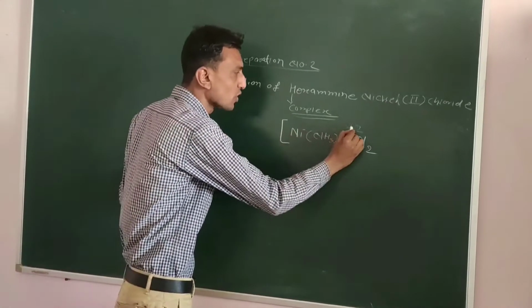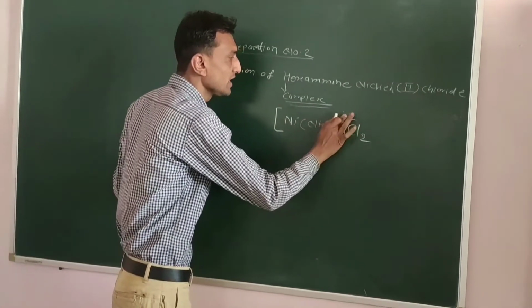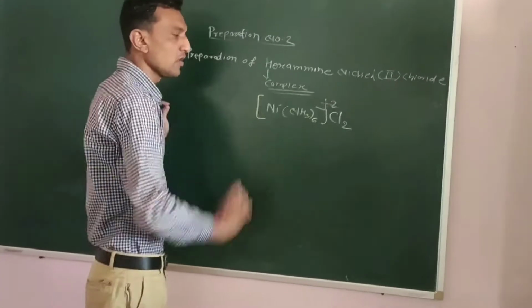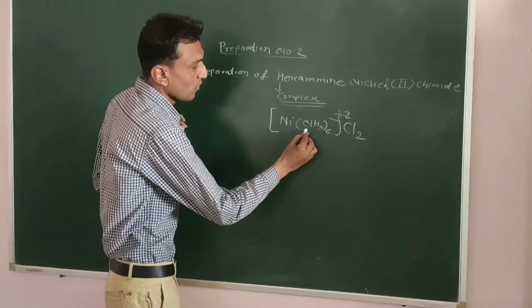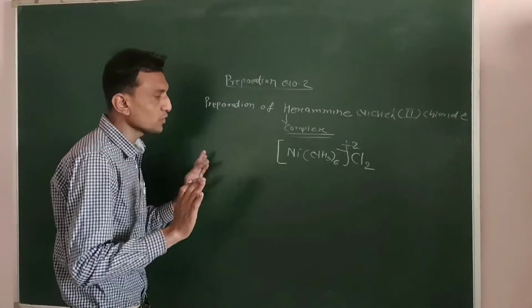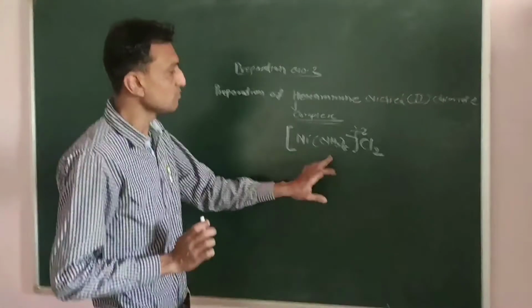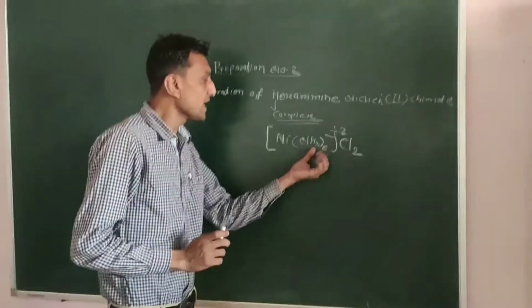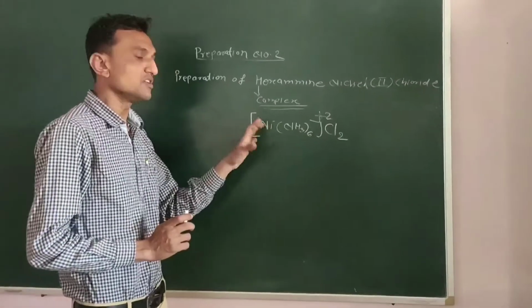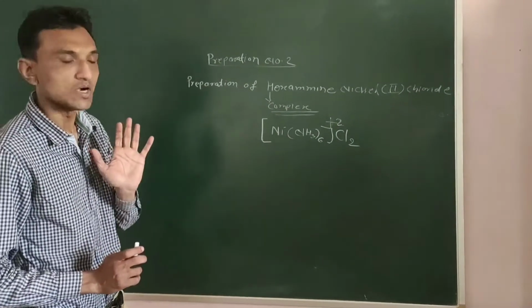Nickel is in the plus 2 oxidation state in this complex. And what is the coordination number? I have told you in the theory classes, the coordination number is the number of ligands surrounding the central metal ion.